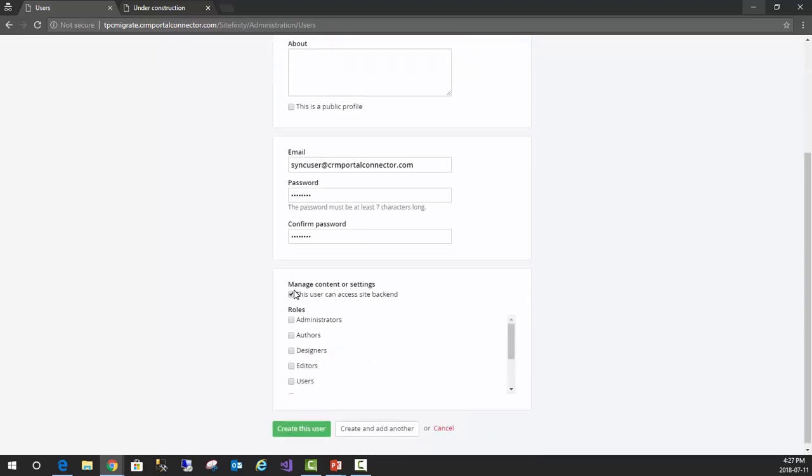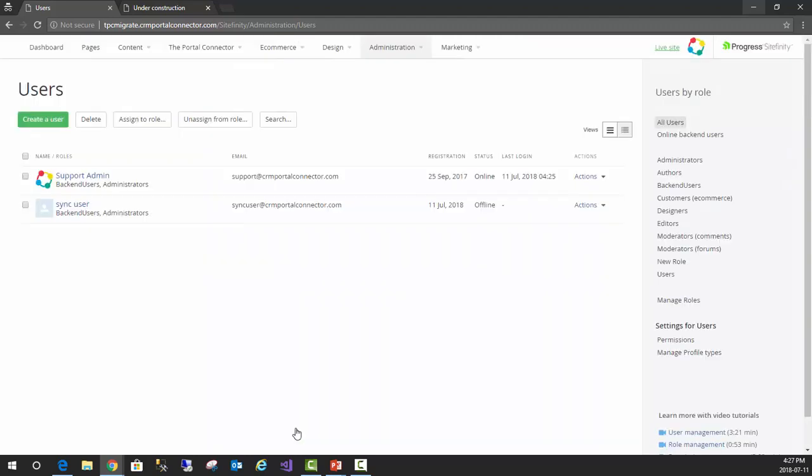Now, because this user is actually going to be used to create content, we want to make sure that it has sufficient rights to access that content. Create this user. And now we have that user created, and we can configure our migration site.